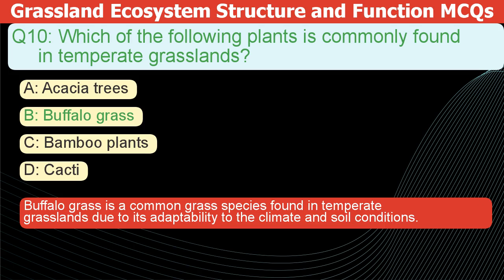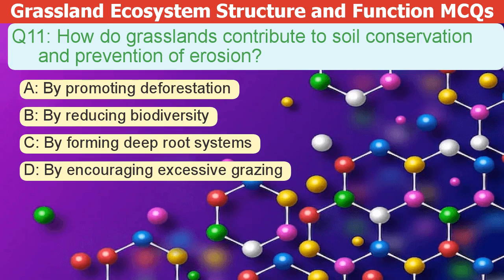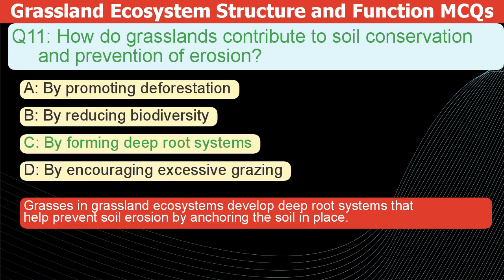How do grasslands help keep soil healthy and stop erosion? A. By promoting deforestation. B. By reducing biodiversity. C. By forming deep root systems. D. By encouraging excessive grazing. The correct answer is C. Grasses in grassland ecosystems develop deep root systems that help prevent soil erosion by anchoring the soil in place.